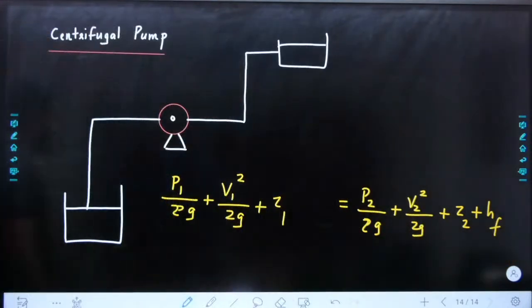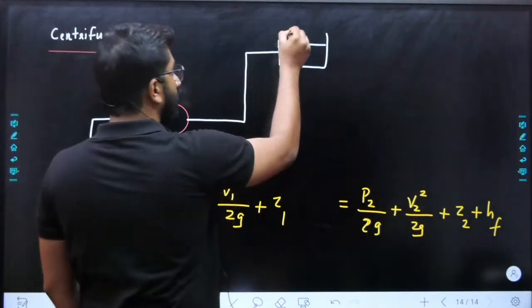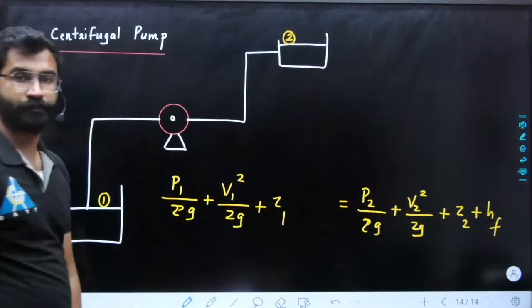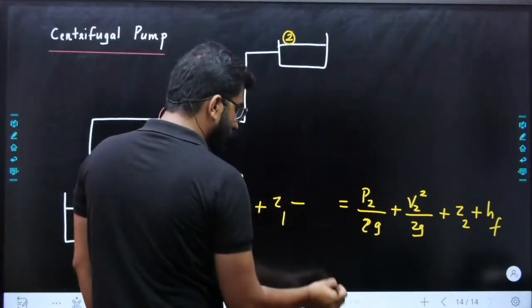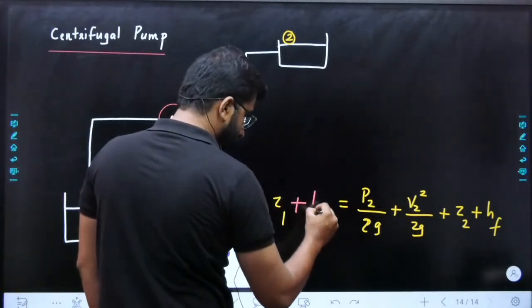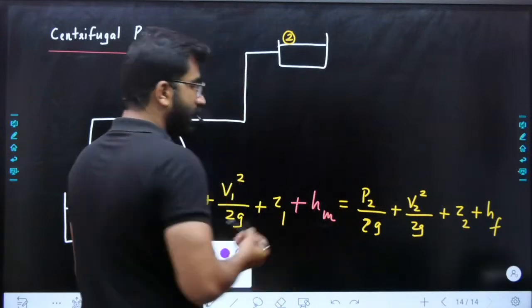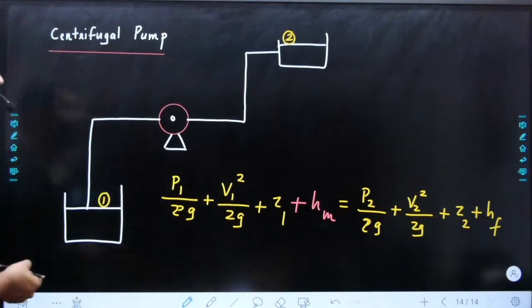Now what is the problem here? We need to make the flow from low energy to high energy. So to make this flow, we are supplying some energy by using a pump. That energy is represented in this equation by HM. HM is the head developed by the pump.